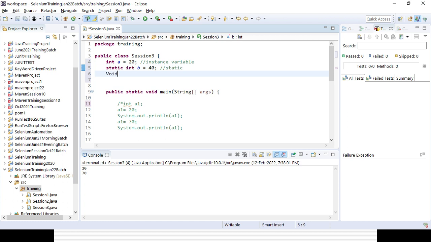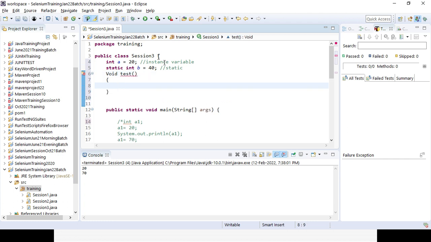So I will be creating a method called void test. Right now no need to worry, you will see how to create a method in the upcoming session. Here I can define a variable called c, which is a local variable. Why is it local?